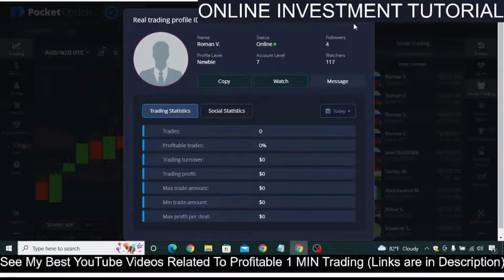So let's say he made a trade of $100, and if you have copied his trade by selecting 100% of his investment, then your account will also automatically invest $100 at the same time when he has executed his trade. So this is called copy trading.